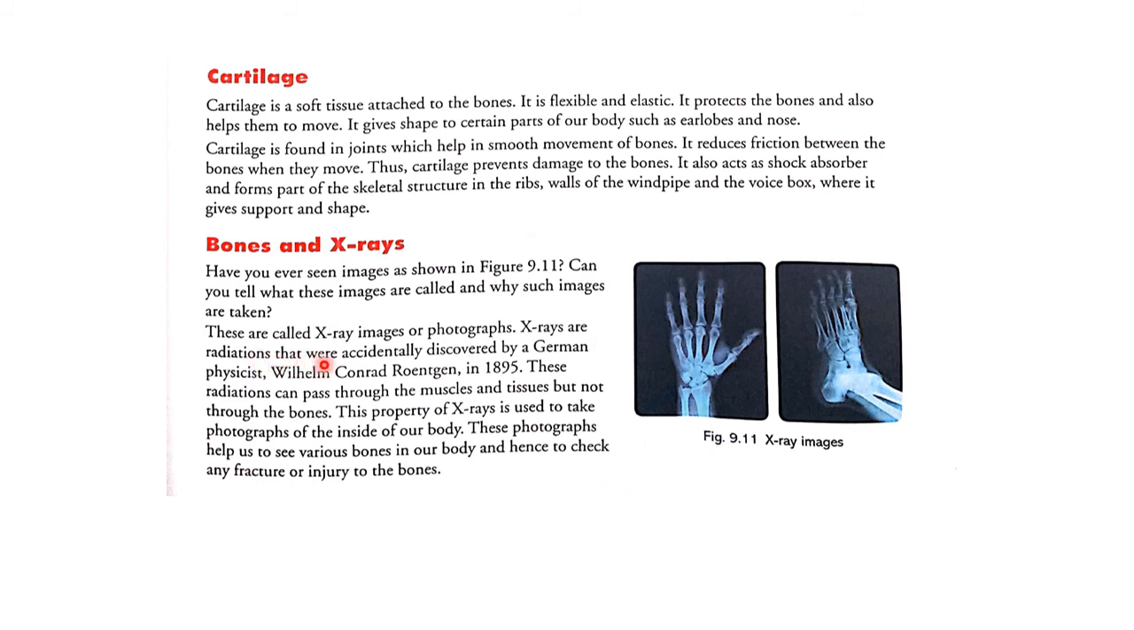X-rays are radiation that was accidentally discovered by German physicist Wilhelm Conrad Roentgen in 1895. This radiation can pass through the muscles and tissues but not through the bones. So we came to know that X-rays can pass through our muscles and tissues, but they cannot pass through our bones.